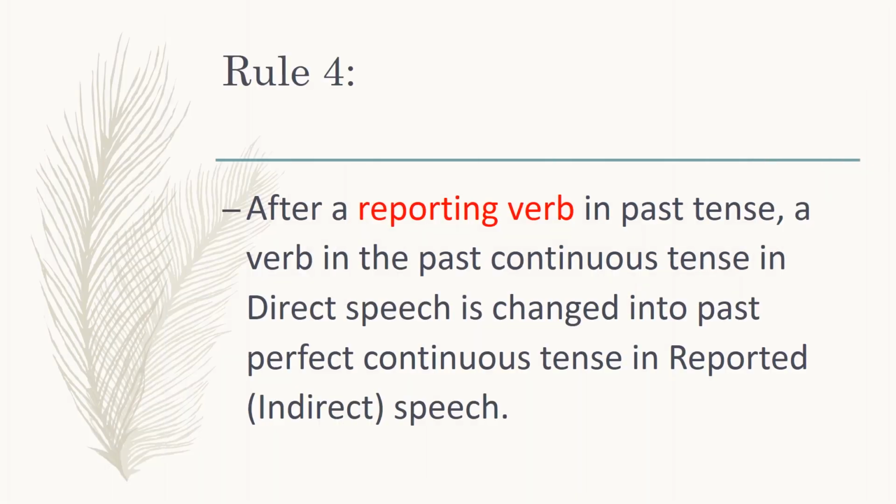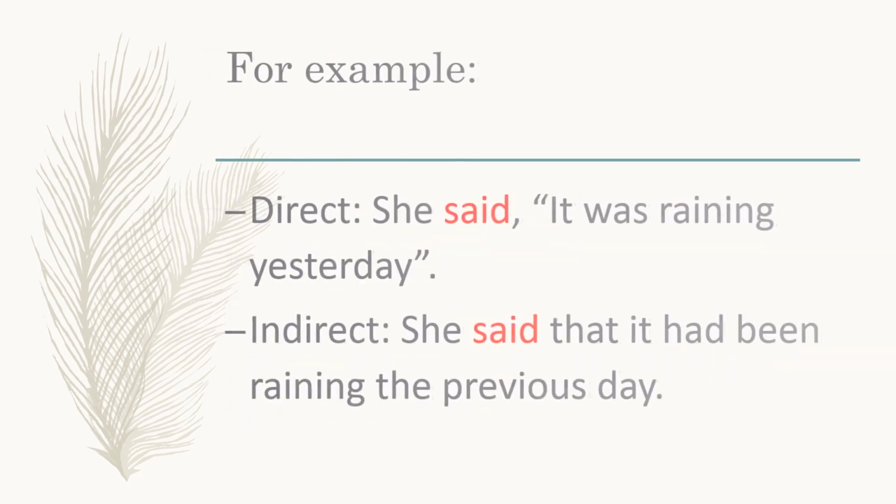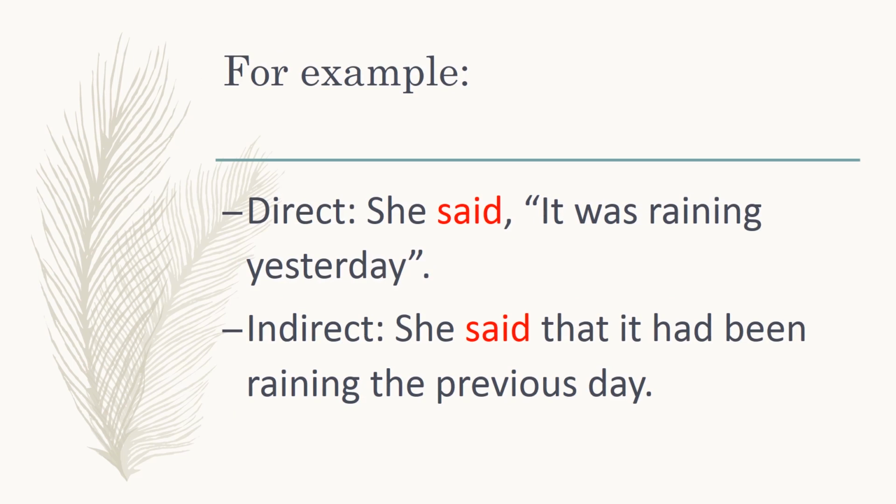Now let's begin with rule number 4. It says, after a reporting verb in past tense, a verb in the past continuous tense in direct speech is changed into past perfect continuous tense in reported or indirect speech. See the example. She said it was raining yesterday. Now this is in past continuous tense. It is changed into past perfect continuous tense in indirect speech. She said that it had been raining the previous day.